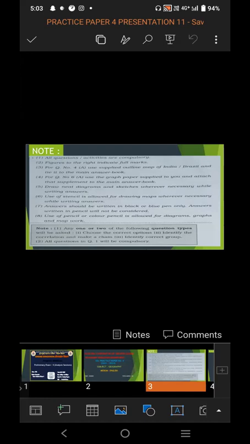So in question number 4A, you will require map of India or Brazil. And in question number 6A, you will need a graph paper. So you have to tie both to the main answer book.